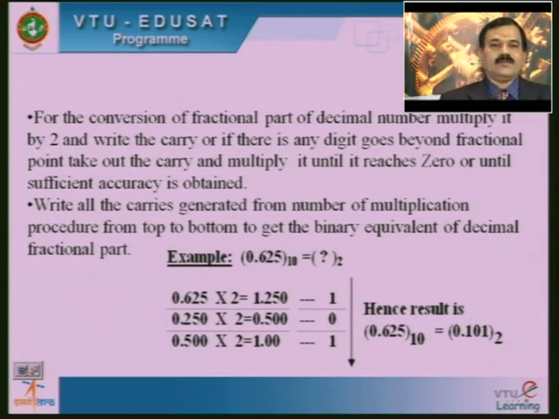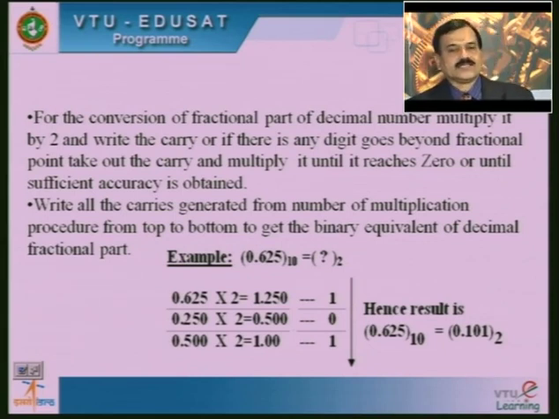Then automatically the remaining part 0.25 must be multiplied once again by 2. So when we multiply 0.250 by 2, it leads to 0.500. Here no carry is observed, that is, before the decimal point no value is observed, hence the carry position can be treated as equal to 0. Next, since it is less than 1, once again we can multiply 0.500 by 2. At that time we get the value 1.00.